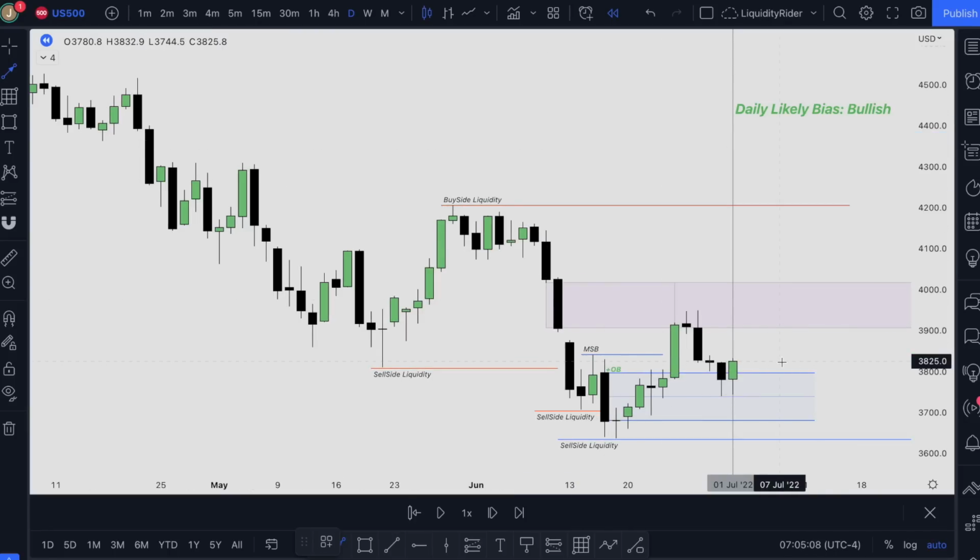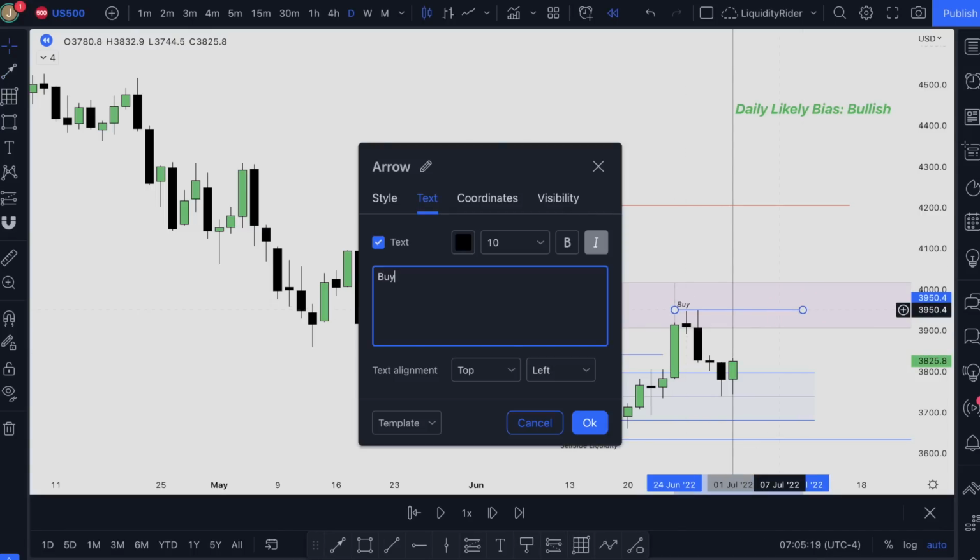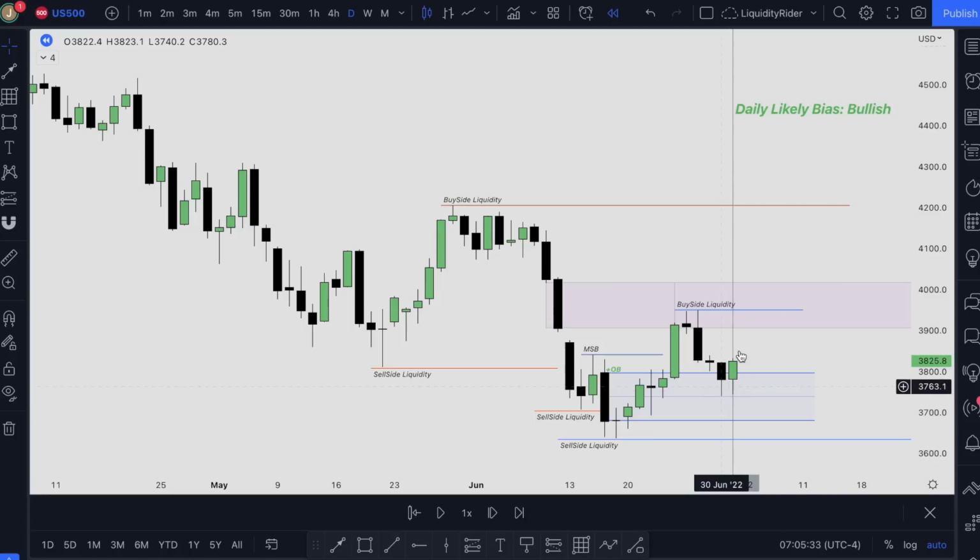Now we know that our daily likely bias is bullish. We want to see where our next likely target is. The price can target this recent swing high where we have our buy side liquidity. Price is very likely to draw on to this buy side liquidity. Another reason is that we also have this fair value gap that we need to fill.